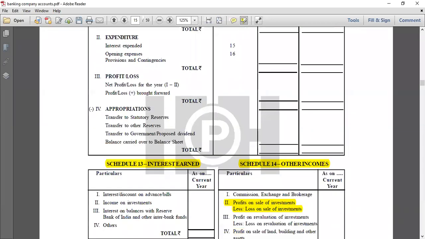So the second thing that we talk about here is your expenditure. Now, what does expenditure entail? It entails the interest expended, that is the interest paid by the bank to any party.